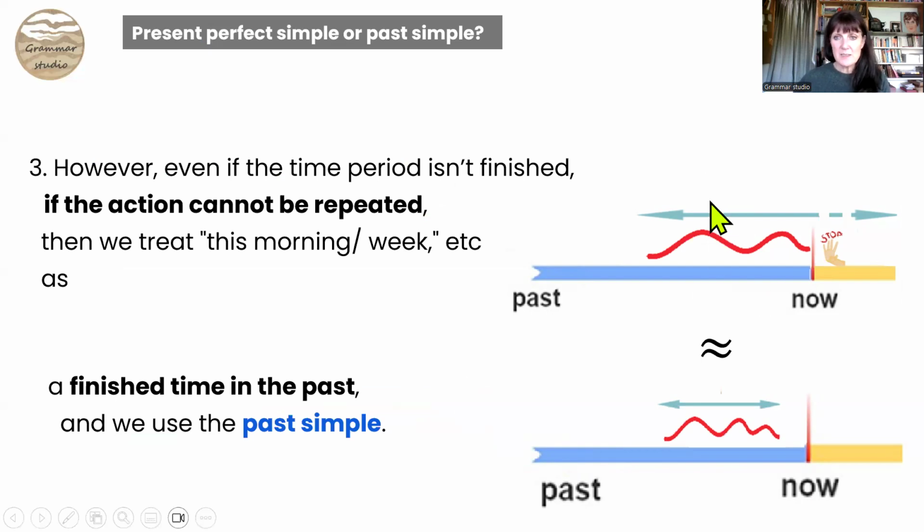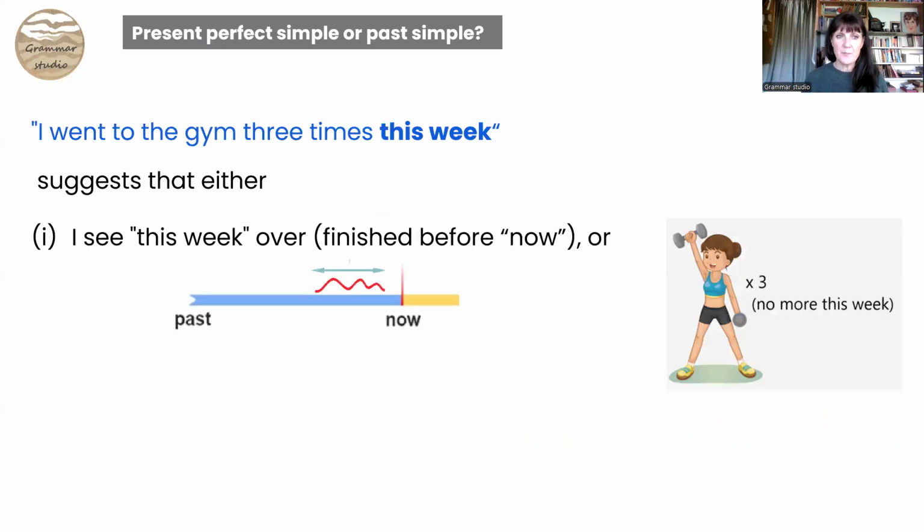So it means the action may have been repeated here, but it can't be repeated beyond, or it may just be a single action which isn't capable of being repeated. Then we treat it as a finished time. This week, this month, etc. is now finished. It's become a time in the past.